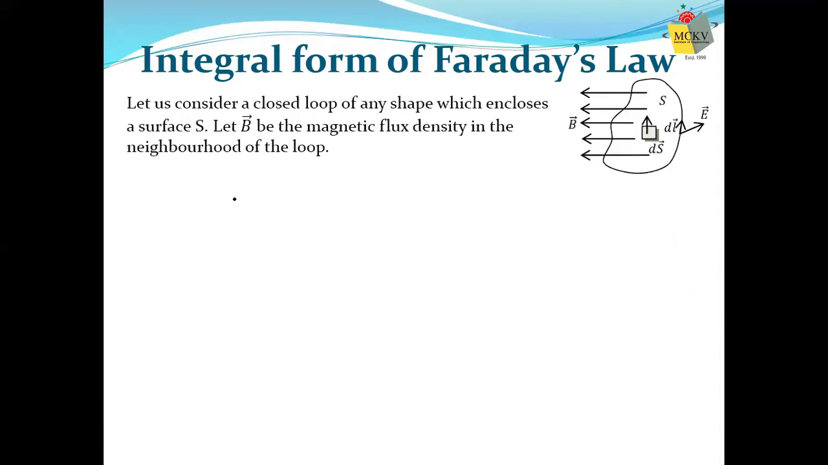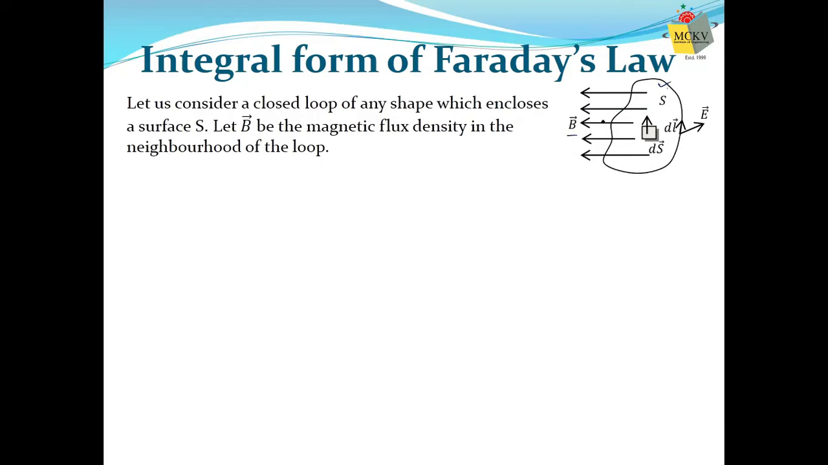For that, let us consider a closed loop of any shape. We are considering this closed loop of any arbitrary shape, and it encloses the surface area S. That means the total area within this curve is S. And B is the magnetic flux density in the neighborhood of this loop, and we have assumed that this is uniform in nature. We observe that the magnitude and direction of the magnetic field B is constant throughout this area. To avoid any complexity, we are assuming it.